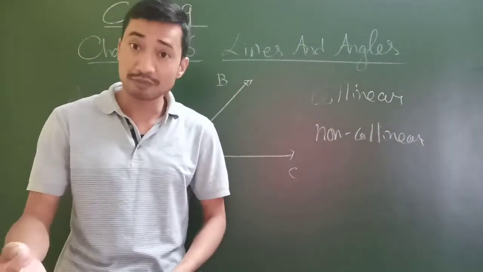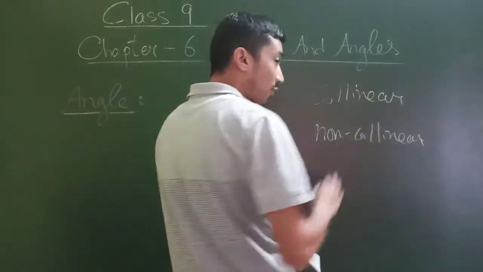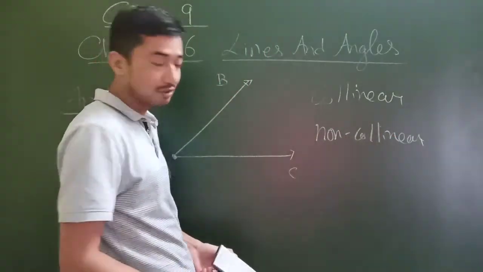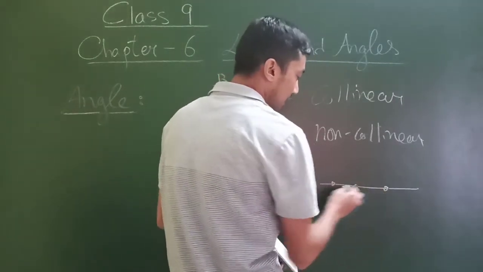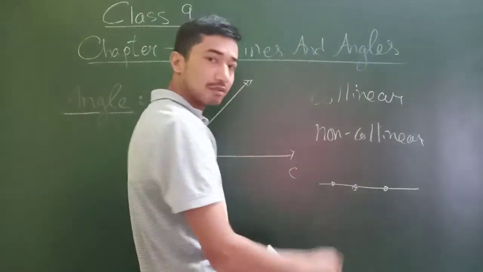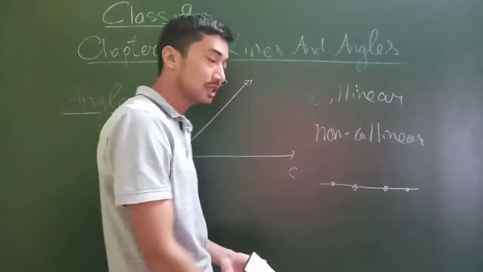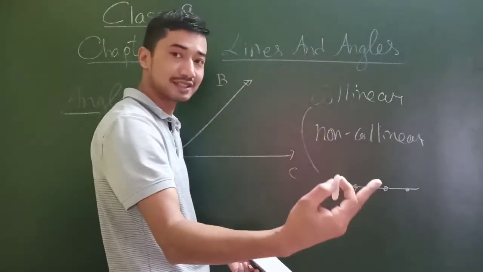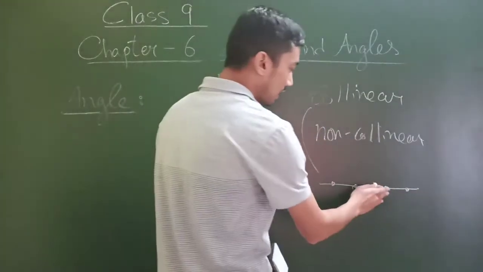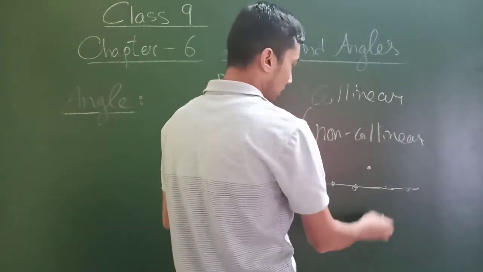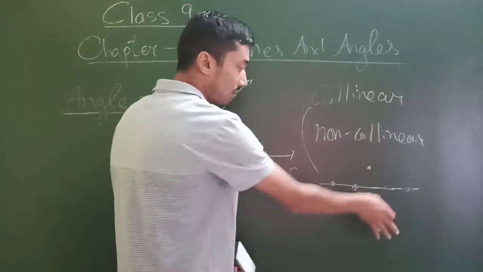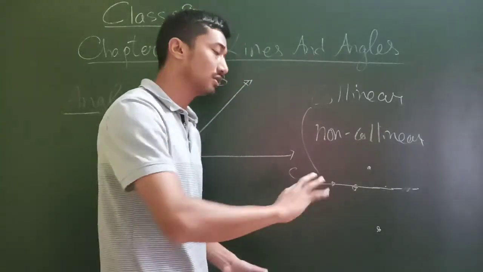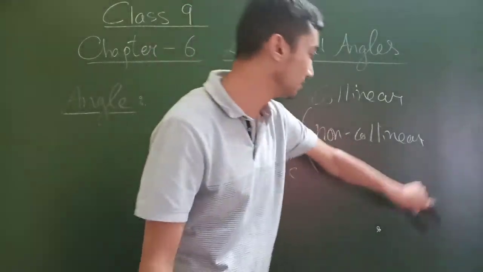So when we talk of collinear points, two or more points are said to be collinear if they are lying on the same line. Like 1, 2, 3, all on the same line, 4 also. In that case, we say that they are collinear points, right? Non-collinear may be like 1, 2 points here, another point here, another point here. So these 4 points are not on the same line, so we say they are not collinear points.